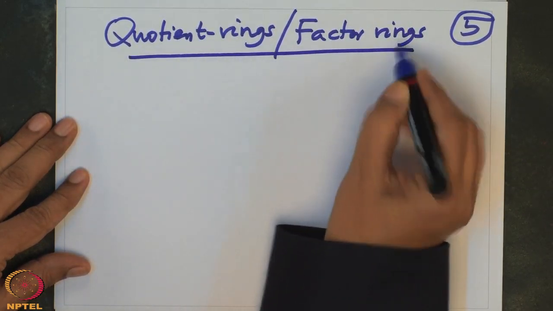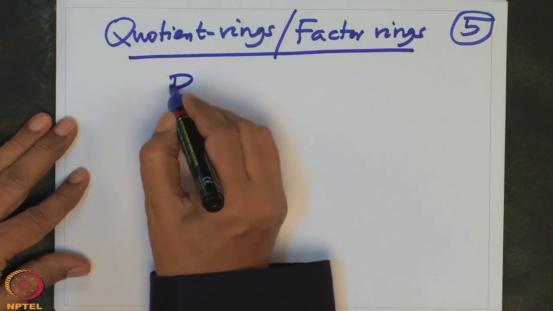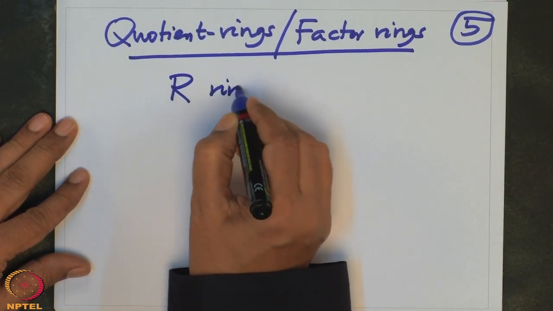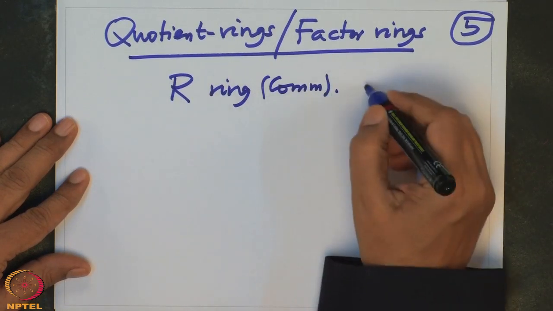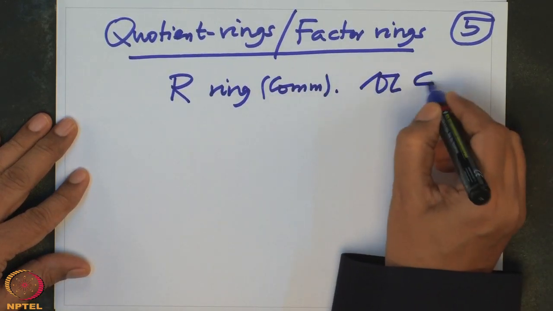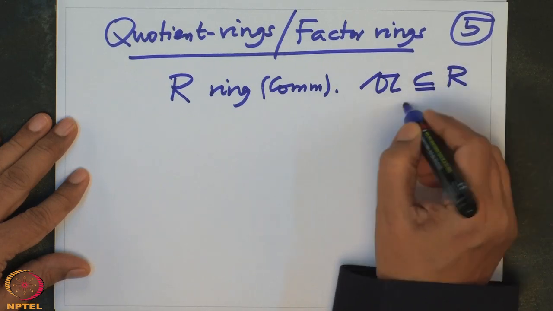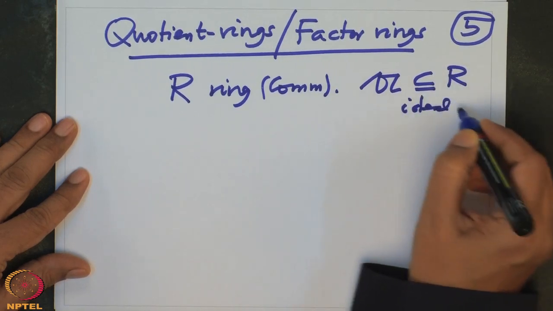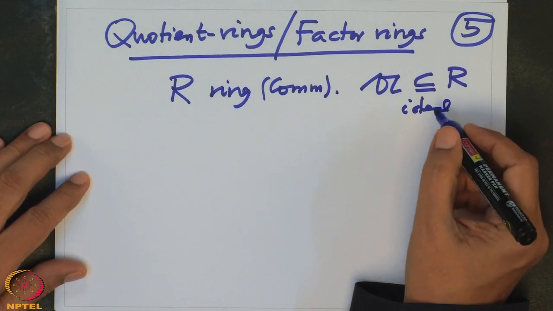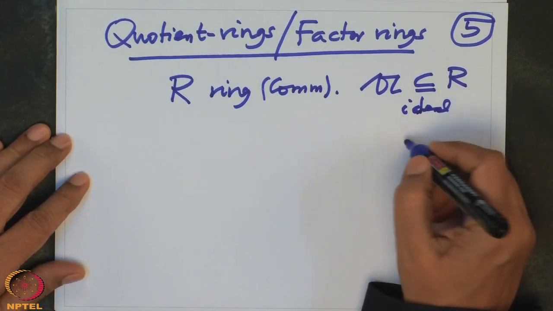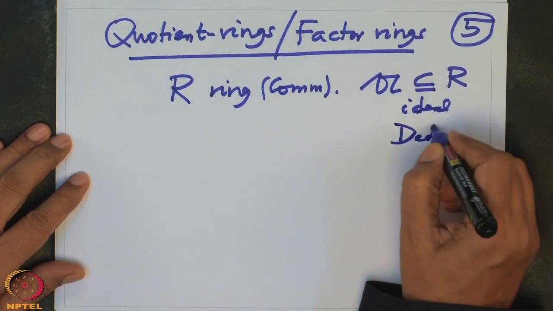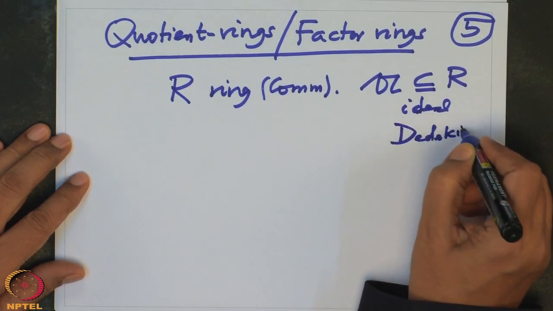So, if you have a ring R, an arbitrary ring but assume commutative, and suppose A is an ideal in R. Last time I told you ideals were first introduced by Dedekind, who was a German mathematician.